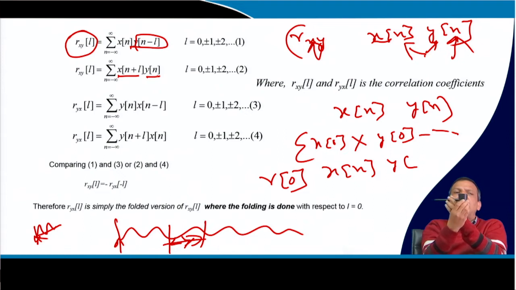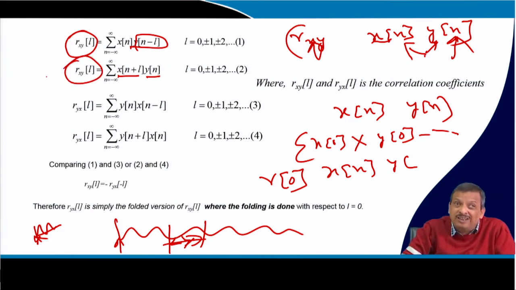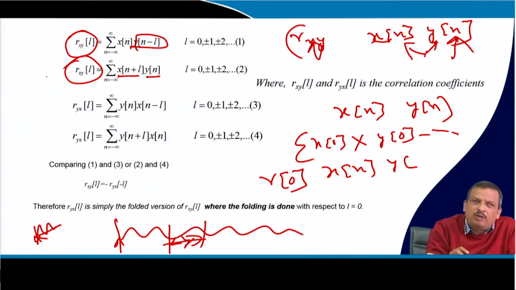Now, either I shift y[n] this side or I shift x[n] this side. When I shift y[n] this side, the operation is a left shift, so I can say y[n-L]. But when I am shifting this one, it means x[n+L]. So I am shifting this one to the left side and that one to the right side. I can calculate the correlation of x with y both ways, Rxy.